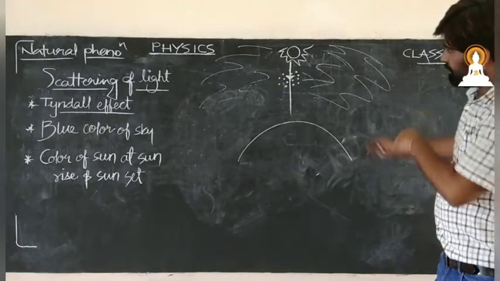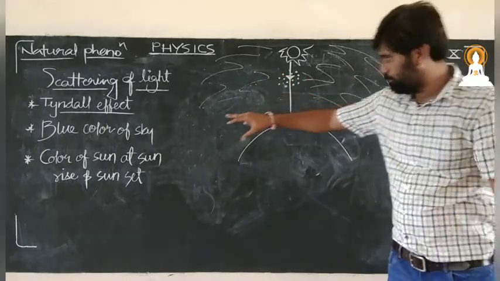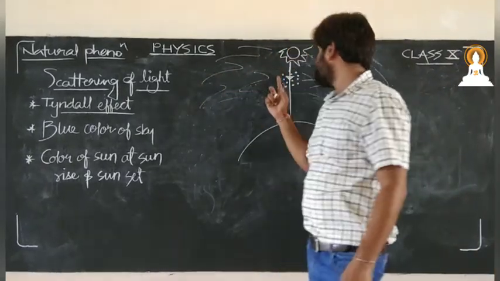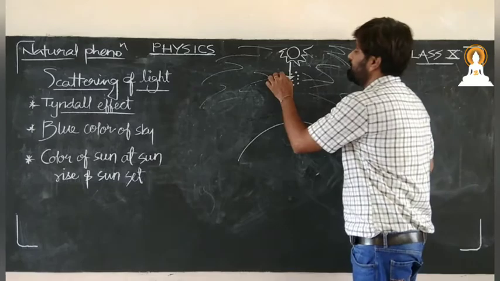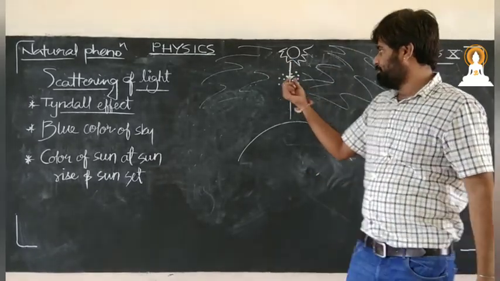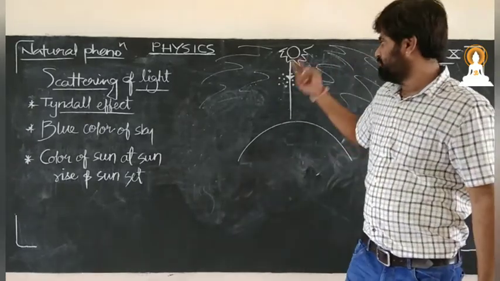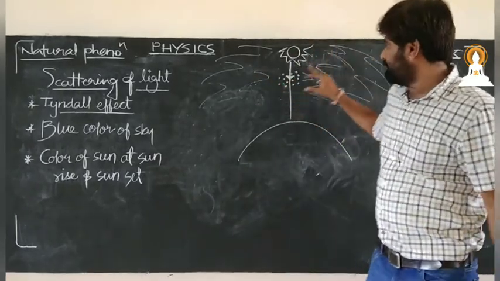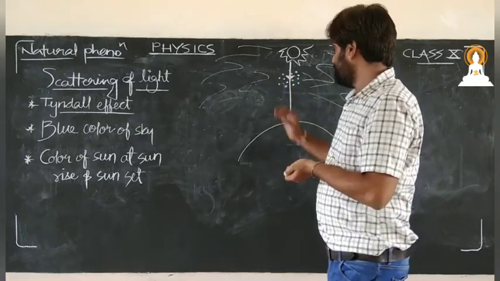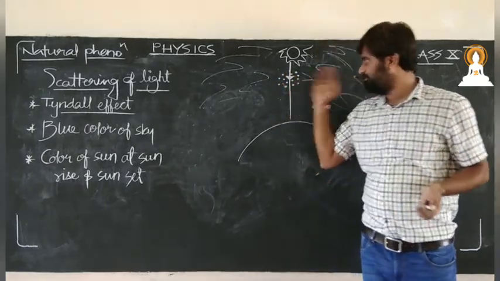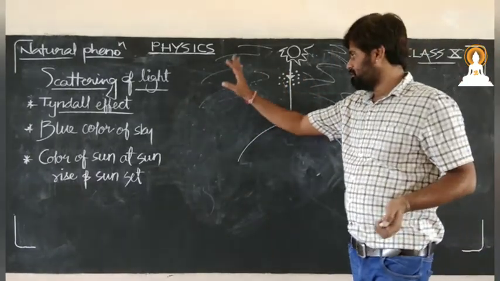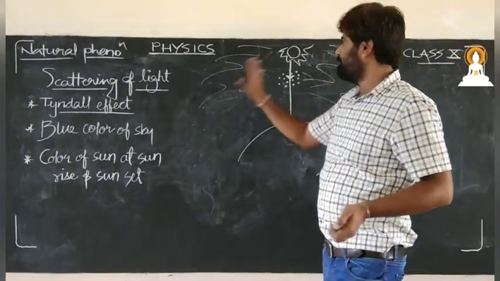Now, a very simple concept. Why is the color of the sky blue? It is just because of the minute particles which have less diameter compared to that of the visible light. So the visible light will come to us, but the smaller wavelength light will be scattered by these particles and spread out over the sky, and we see the sky as blue.